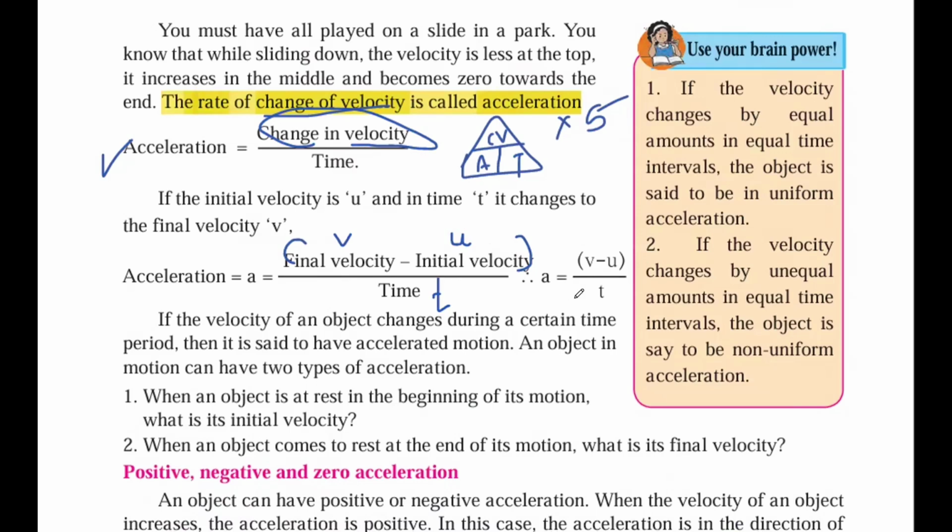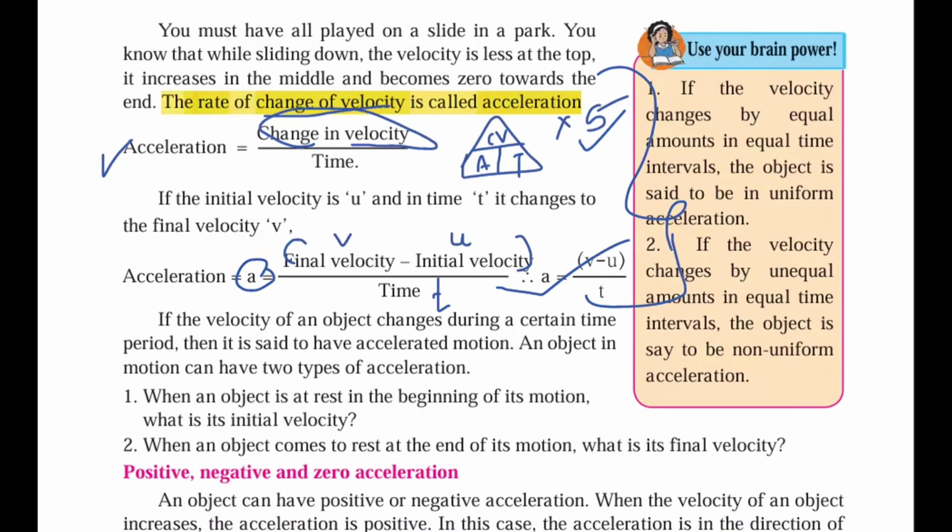I hope this is clear. And the formula for acceleration is a equals v minus u upon t. This whole set of things will go 5 times in your notebook. I hope it is clear to all of you.